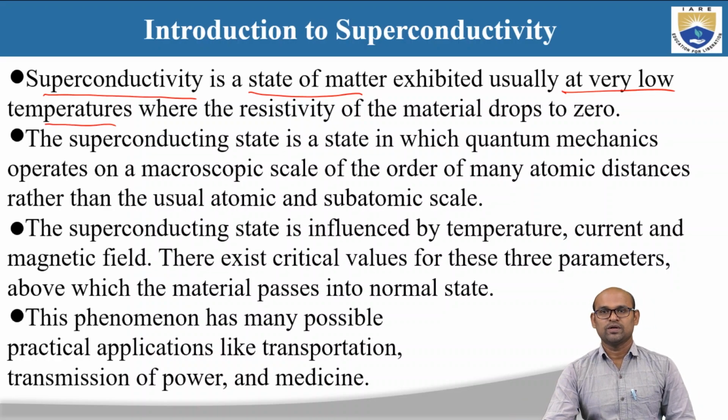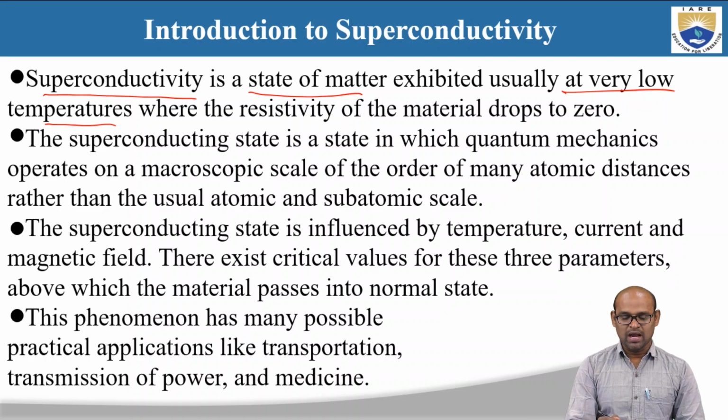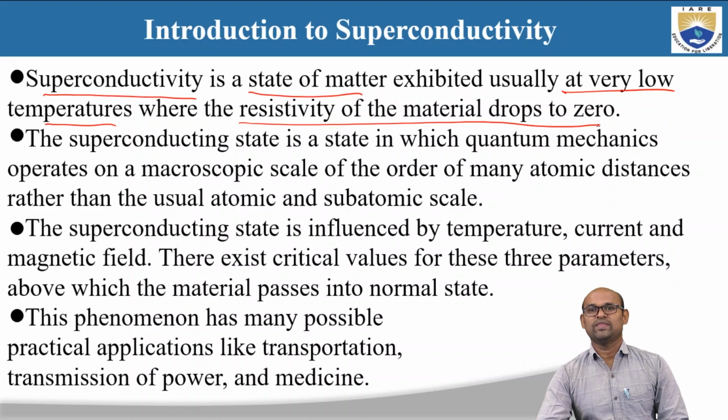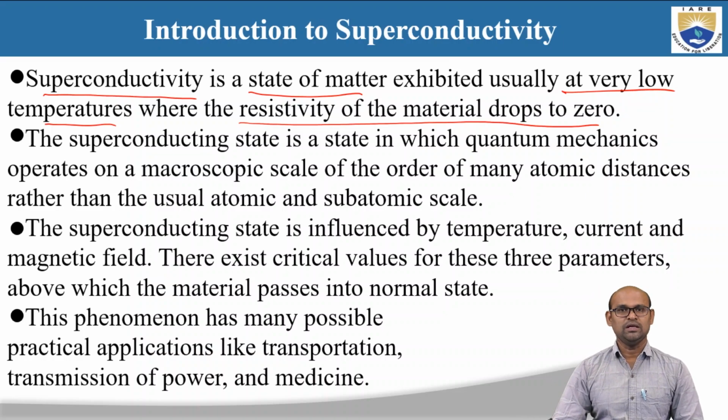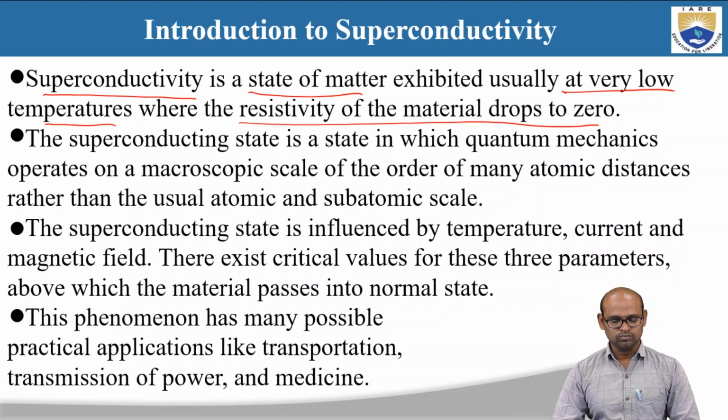Only at very low temperatures do materials exhibit this superconductivity, and the requirement is that the resistivity of the material drops to zero. Only when the resistivity drops to zero can the material exhibit superconductivity.